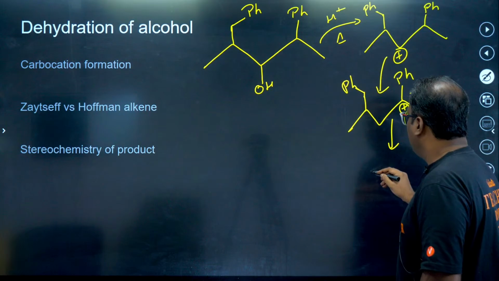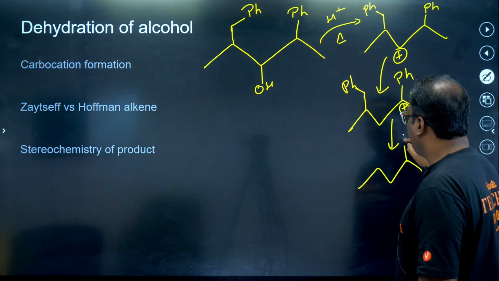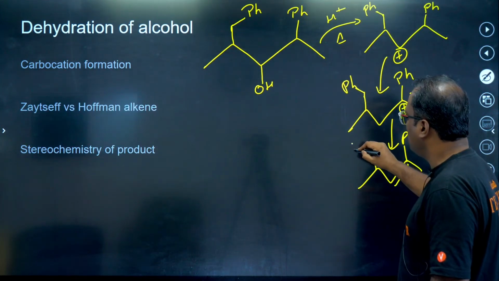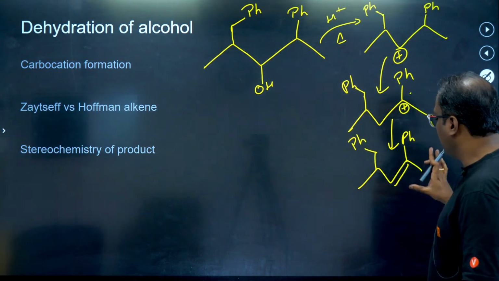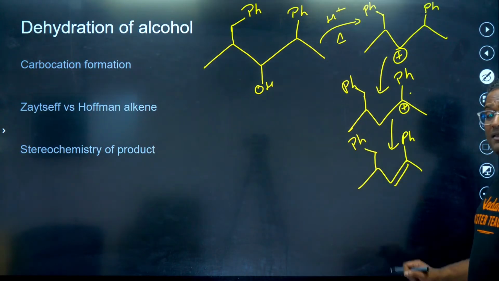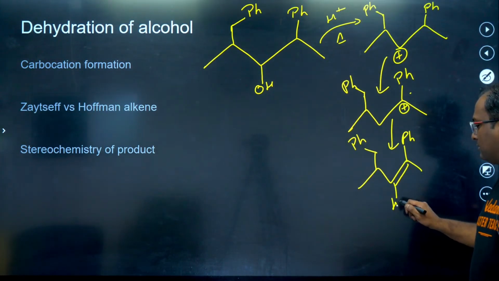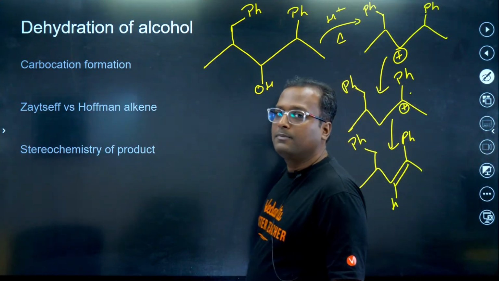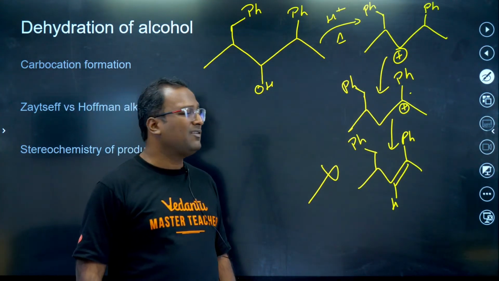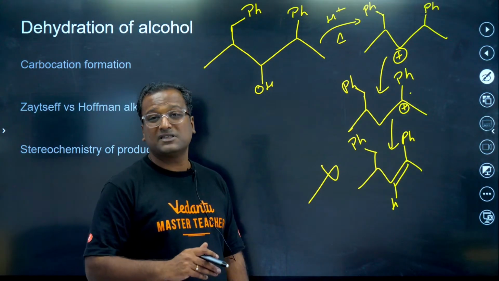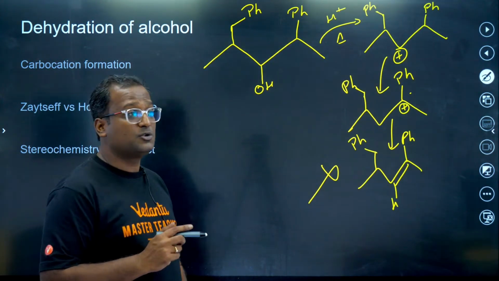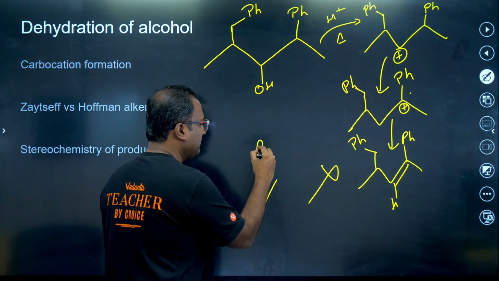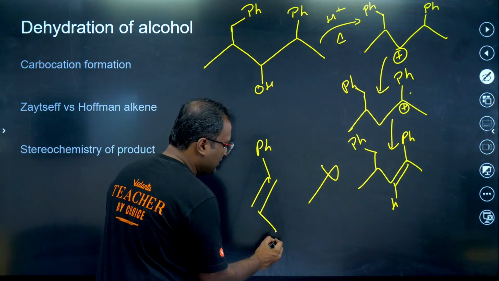Now, when you form alkene out of it, we have to form the Zaitsev alkene, that is the more substituted, more stable alkene. So this is your compound. Is this the answer? This is not the answer. Why is this not the answer? Because we have put two bulky groups on the same side. That will be a lesser stable situation.